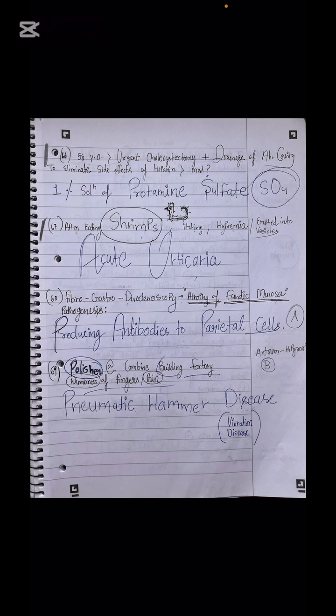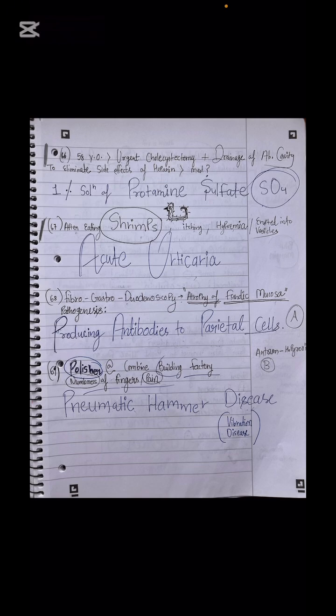Next is the case of eliminating the side effects of heparin. So remember that if you want to reduce the side effect of heparin, what you need to give to the patient is the antidote, which is 1% solution of protamine sulfate.